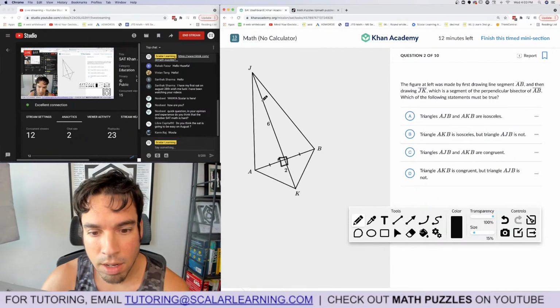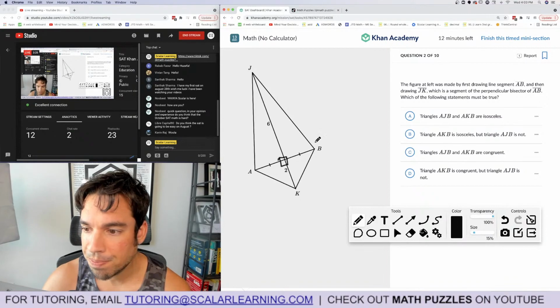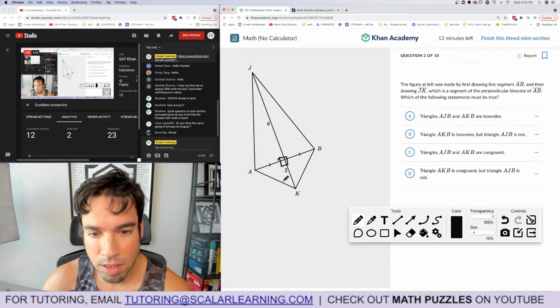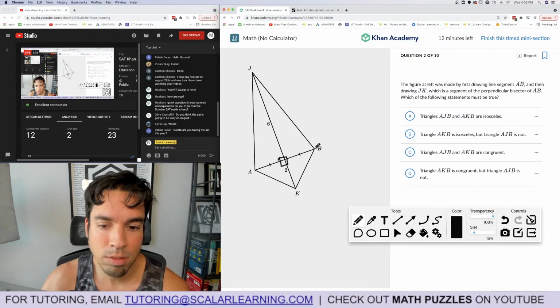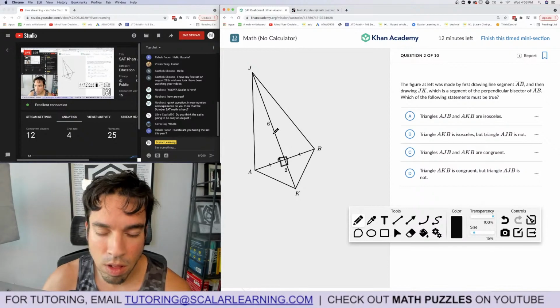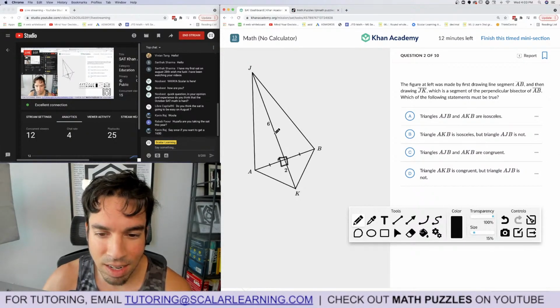Triangles AJB and AKB are isosceles. Wait, does that have to be true? I mean, it looks like it's true. I don't think it has to be true because these two are equal. It's not a guarantee. Ooh, wait.